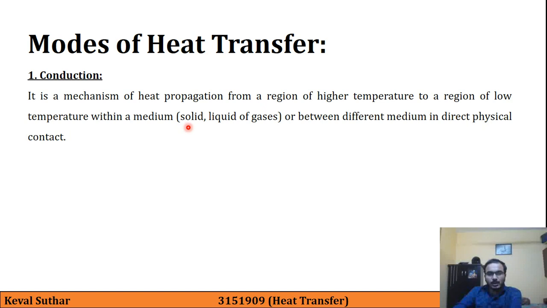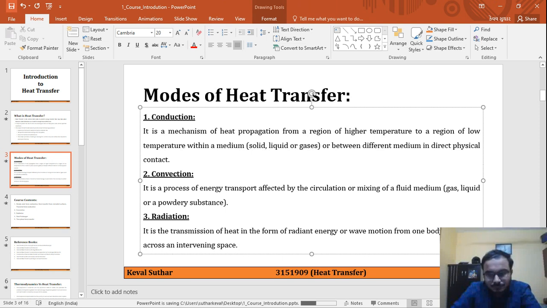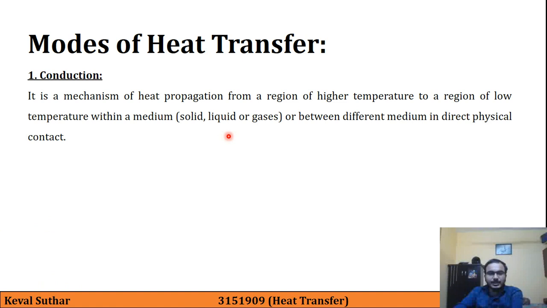A medium can be solid, liquid or gases, or between different mediums in direct physical contact.